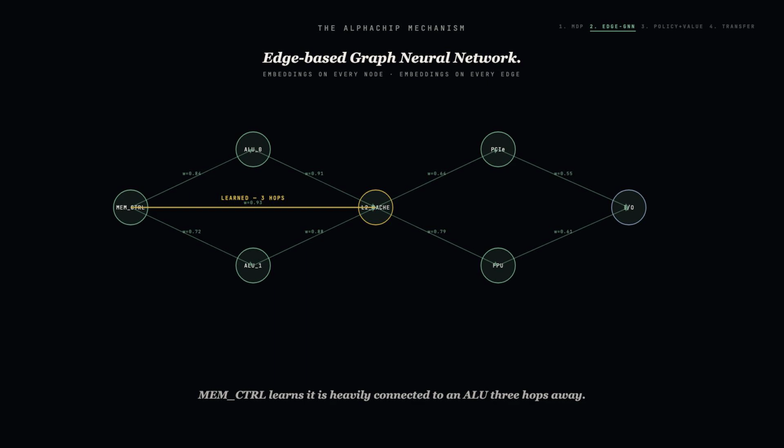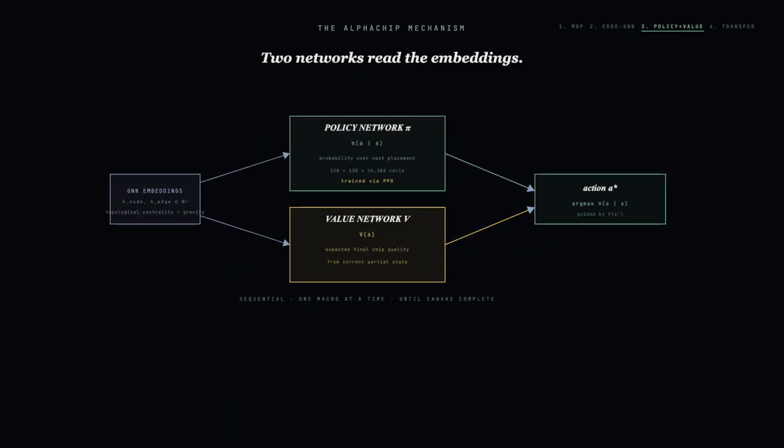Second, the perception. A netlist is not an image. It is a hypergraph, an irregular web of gates and wires. AlphaChip uses an edge-based graph neural network. Embeddings are created for every node and every edge. Through multiple message-passing layers, a memory controller node learns that it is heavily connected to an arithmetic unit 3 hops away.